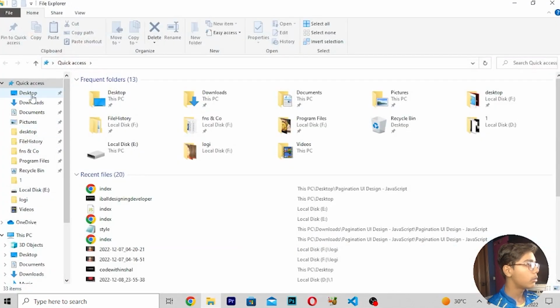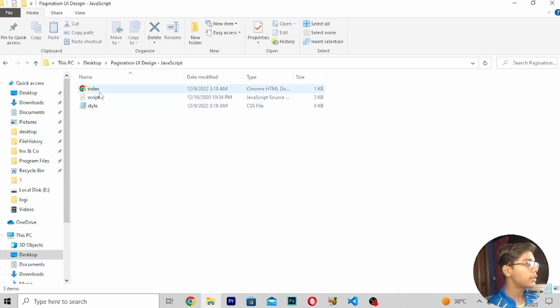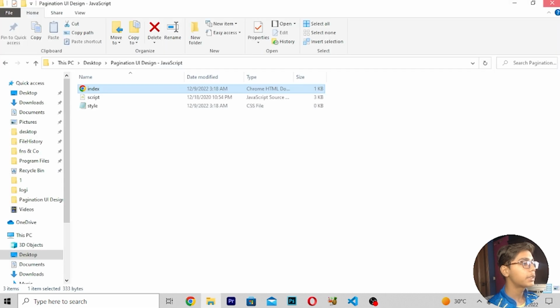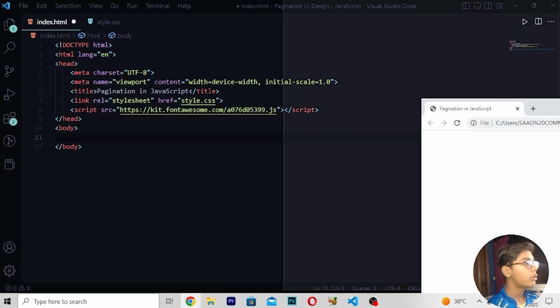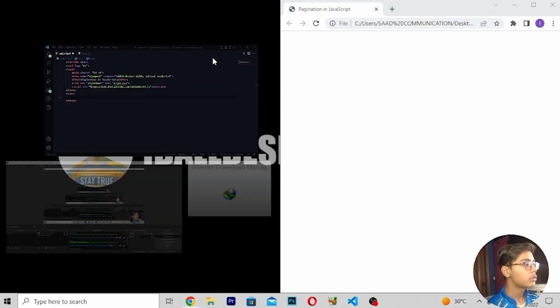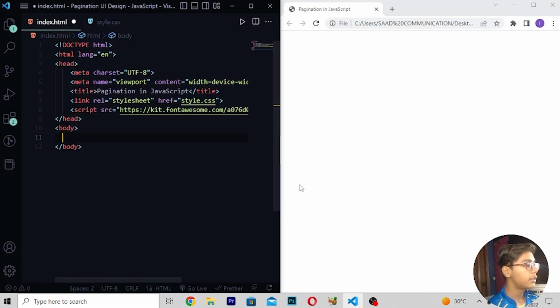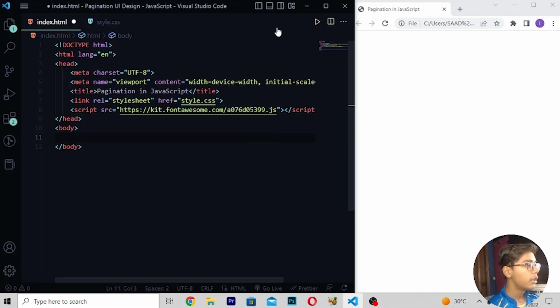So here I will be now going to desktop. This is our folder and this is our main file. You can see it has opened and we are getting pagination in JavaScript written. Here I will be now moving and doing it side by side, you can see. So here I will be moving and writing like this, and then I will be now taking this VS Code